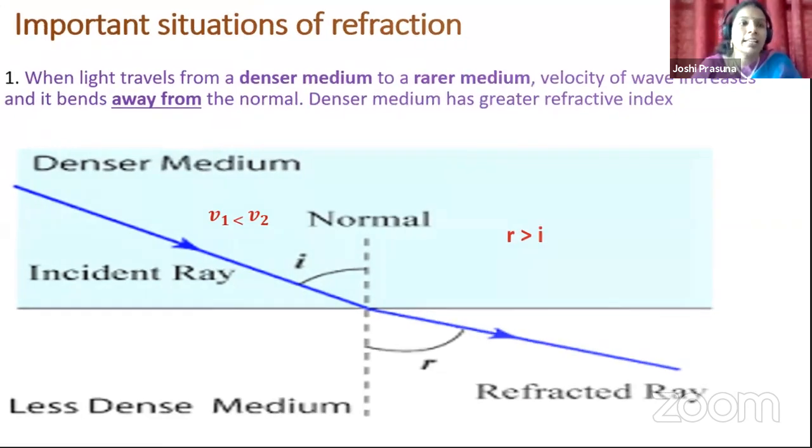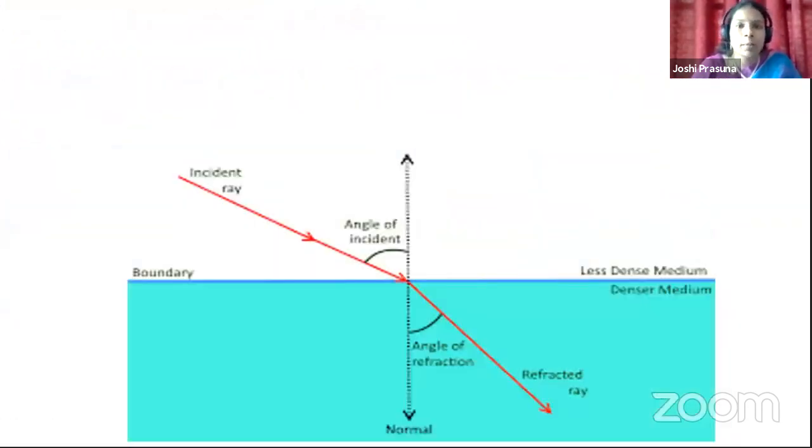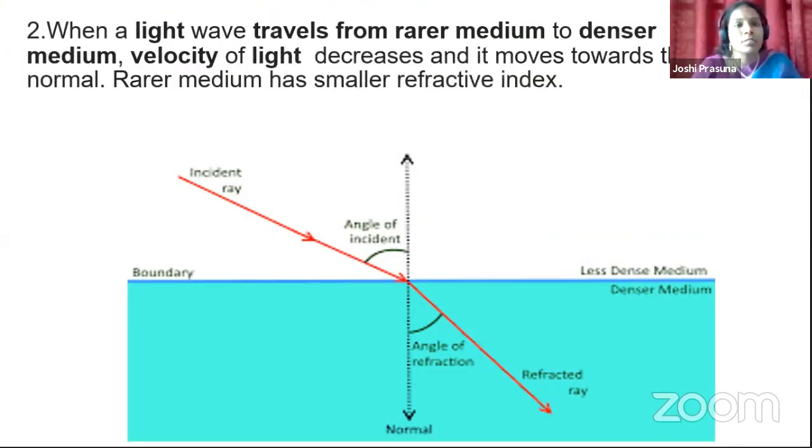Okay, children. The next important situation of refraction is the converse of the first one. That is, whenever light travels from rarer medium to denser medium. If you observe here, the shaded part is below and the transparent part is above. That means this transparent part can be considered as a rarer medium and the shaded part as a denser medium. If it is water, the rarer medium should be air because its optical density is less. So now suppose a ray is traveling from air to water.